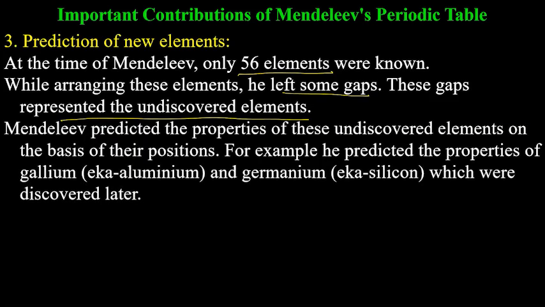For example, he predicted the properties of gallium. He called it Eka aluminium, and germanium he called Eka silicon, because aluminium and silicon were known at that time. So based on that, he said that gallium will be below aluminium, and germanium will be close to silicon. So Eka aluminium, Eka silicon. Sometimes this is asked, so you can just memorize.